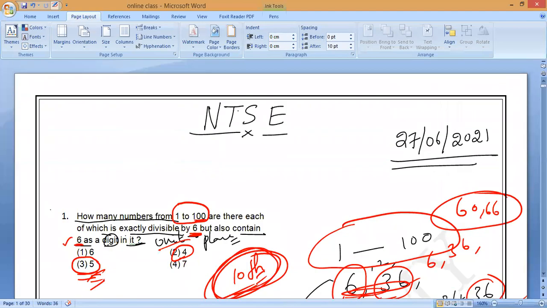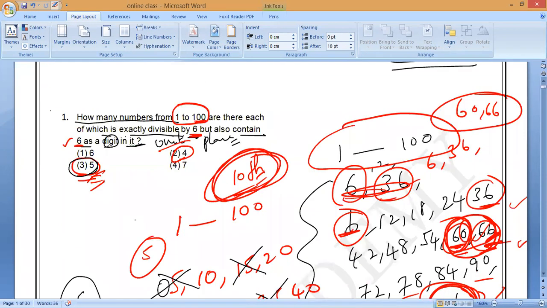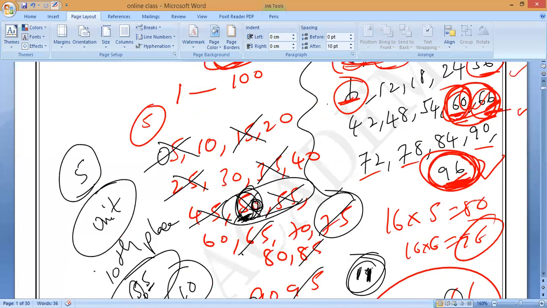So for the given question, the answer is 5. But from this, we have developed a total of 4 questions, correct or not? One is for the unit place, one is for the 10th place, one is for a normal 6 digit number, and also for 5 we have checked it. So we have seen different examples. Whatever the way of asking the question, depending upon the requirement, you have to do it. Do you understand?